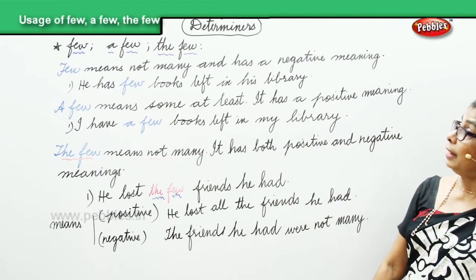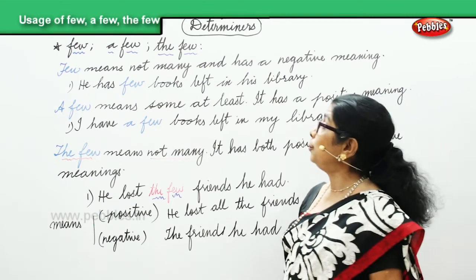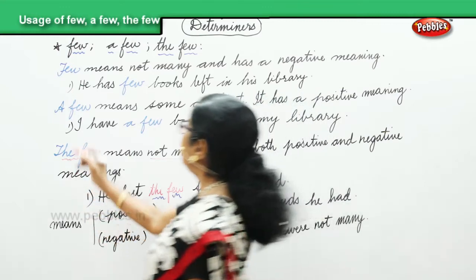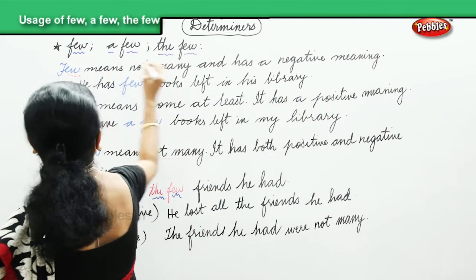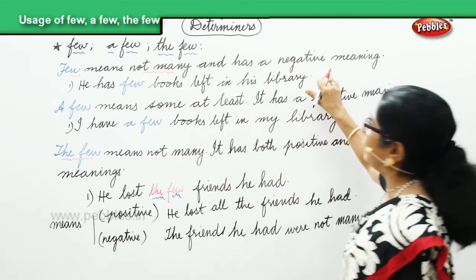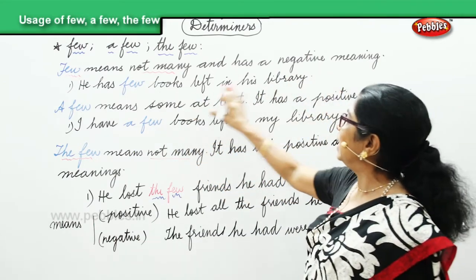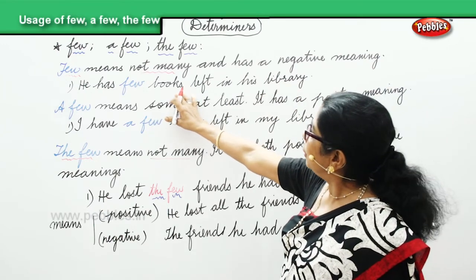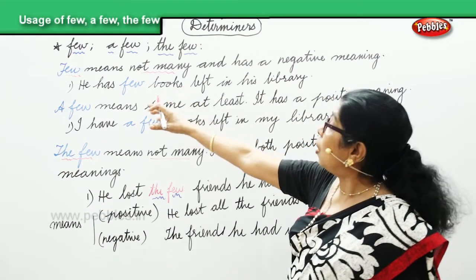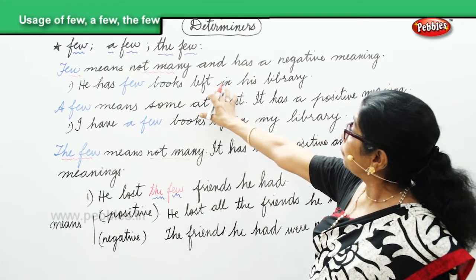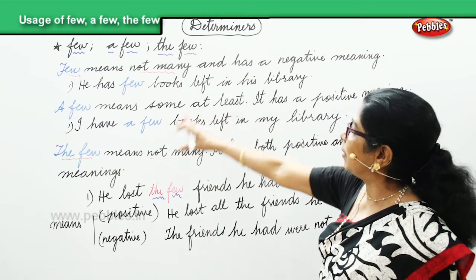So we are looking at the determiners few, a few, the few. Few means not many. It has a negative meaning. He has few books left in the library, or he has few fruits left in the fridge, whatever.